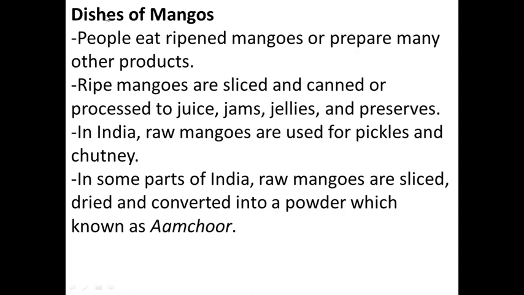I have written that people eat ripened mangoes or prepare many other products, like juice, jams, jellies, pickles, chutney. Raw mangoes are sliced, dried and converted into powder, which is known as amchur. Ask your mother or grandmother about amchur powder. We can use it throughout the year.